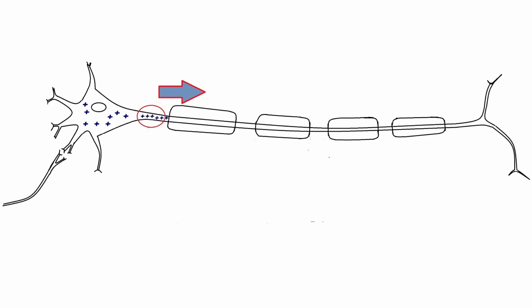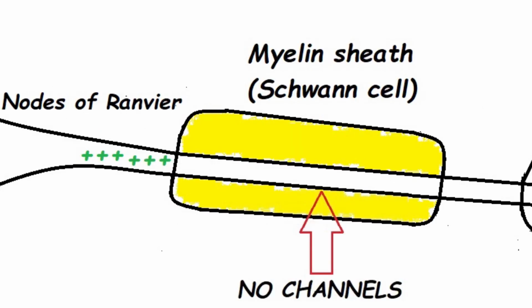Now the question is how the impulse can move forward in the myelinated area, because the myelin sheath is a cover on the axon, made by the Schwann cell, so there are no channels as well. So how will the impulse move forward in the myelinated area?